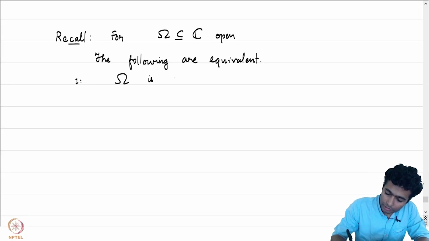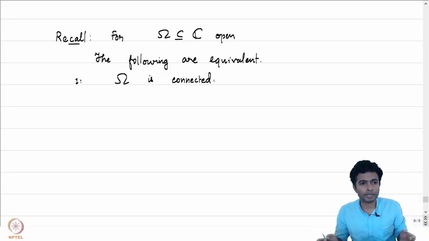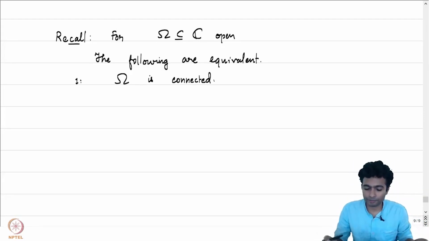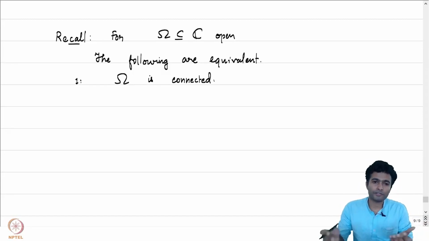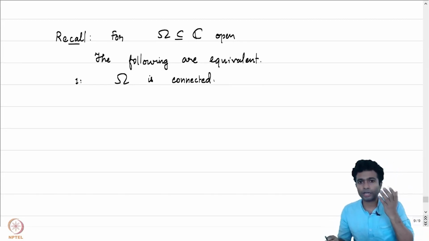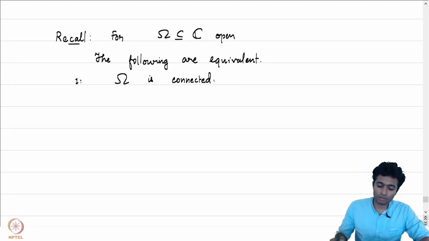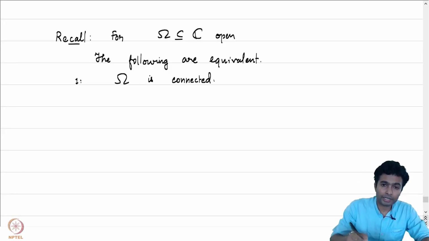Omega is connected. What was the meaning of a subset of C being connected, or rather a subset of a metric space being connected? It means that the set omega does not have a separation. We say that omega has a separation if we can write it as a disjoint union U union V, where U and V are non-empty open subsets of omega. So, we say that omega is connected if it does not have a separation.